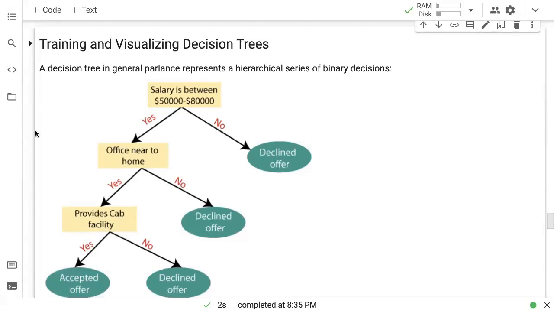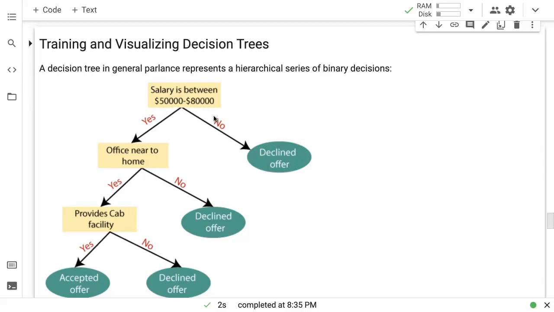Let's talk about training and visualizing decision trees. A decision tree in general parlance represents a hierarchical set of binary decisions. For example, here is a kind of decision tree that you may set up to decide whether or not you accept a job offer. Maybe if the salary is between $50,000 to $80,000, then you consider the offer.